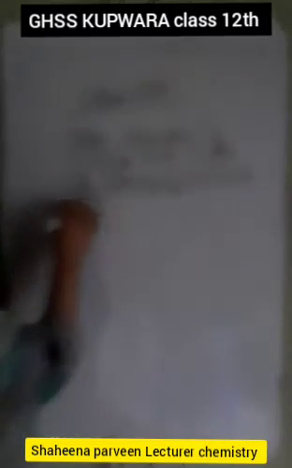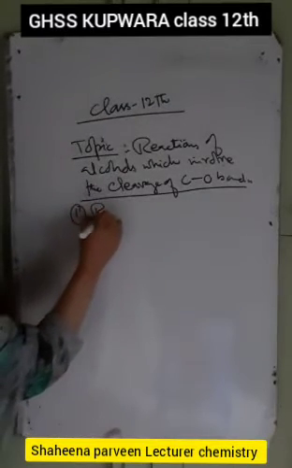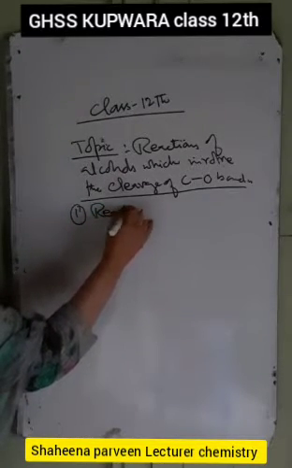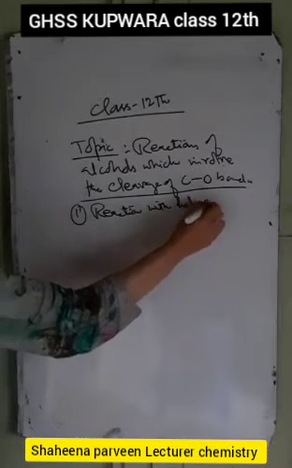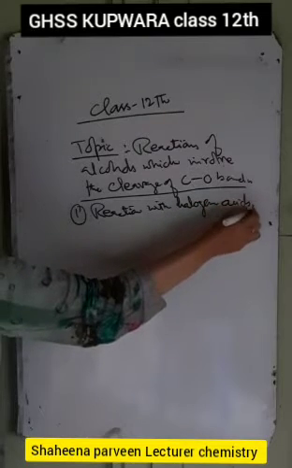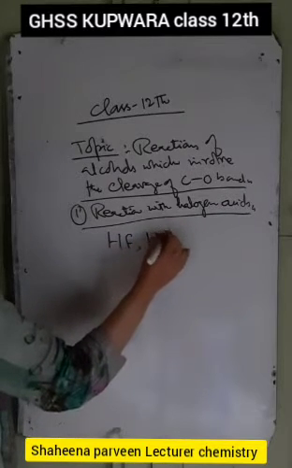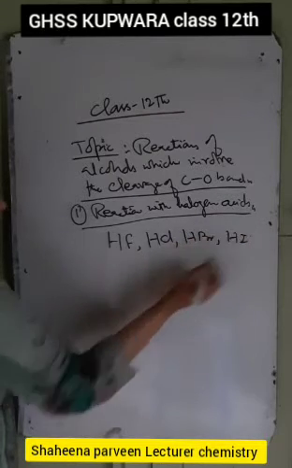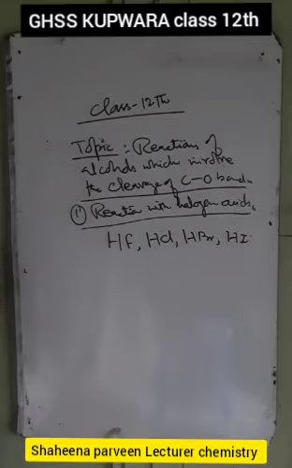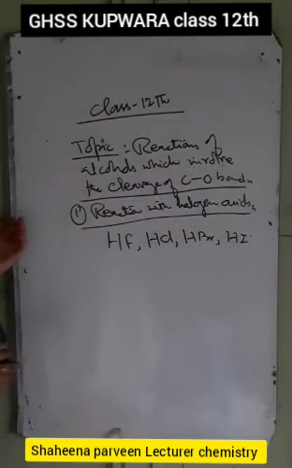Now in this, the first type of reaction shown by the alcohol is the reaction with halogen acids. We have the halogen acids, that is HF, HCl hydrochloric acid, HBr hydrobromic acid, and hydroiodic acid. These are called the halogen acids, and these halogen acids react with alcohols, where alcohols involve the cleavage of the C-O bond and result in the formation of alkyl halides.